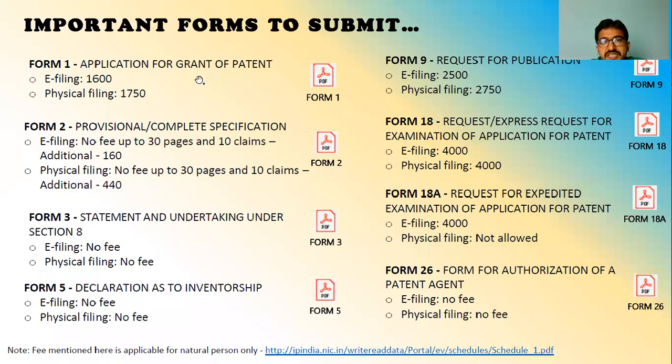Now let me see the fee structure of each form. Form 1, as I said, is the application for grant of patent. For e-filing, which means online filing, we require only 1,600 rupees. But including this, we require a digital signature. I will show you how the digital signature looks. Hope it will be visible.